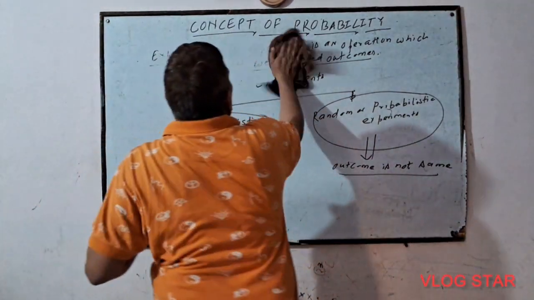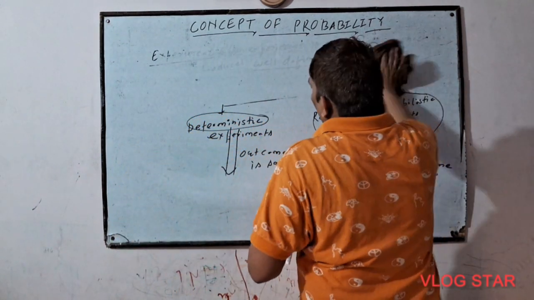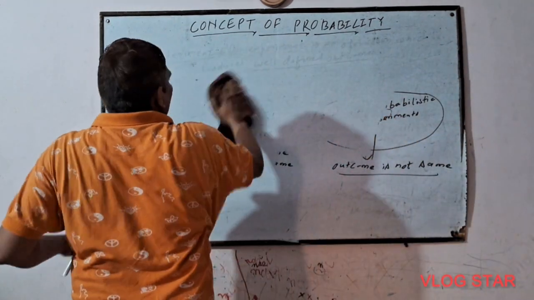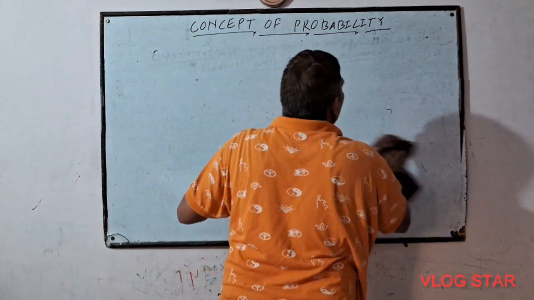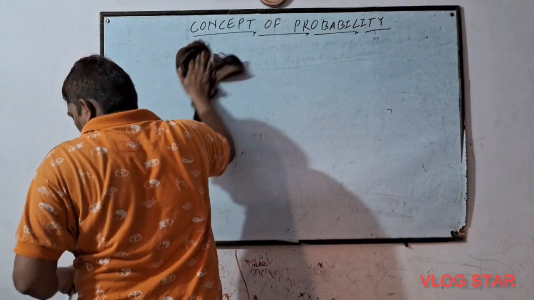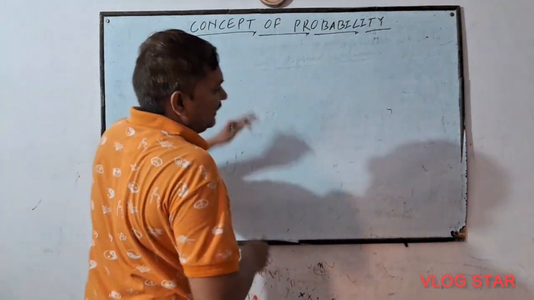Now just see sample space. Now what is sample space? All possible outcomes of any random experiment is called sample space. Now this is very important.